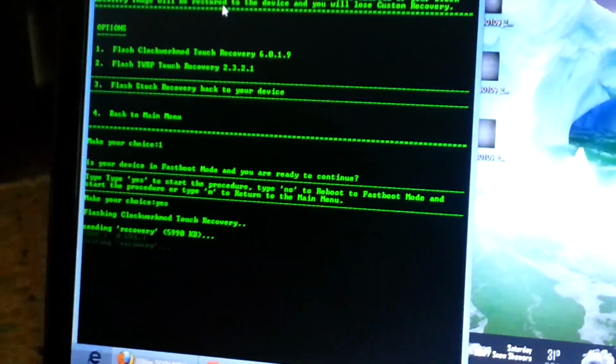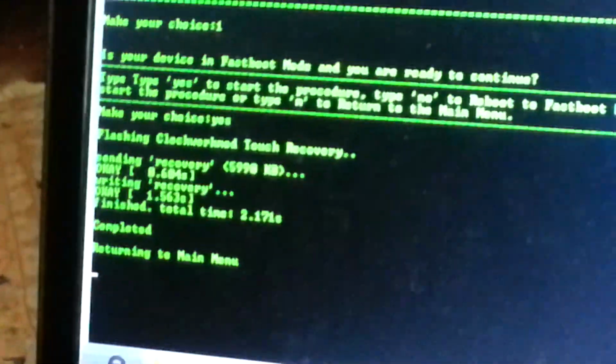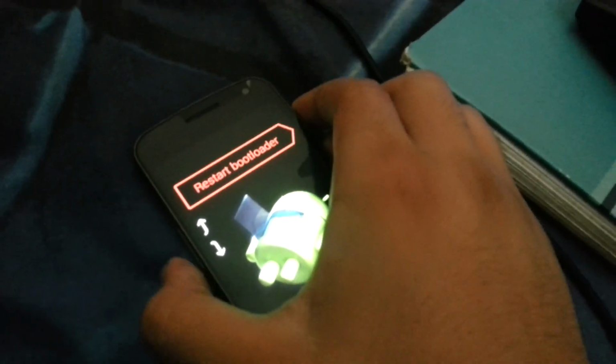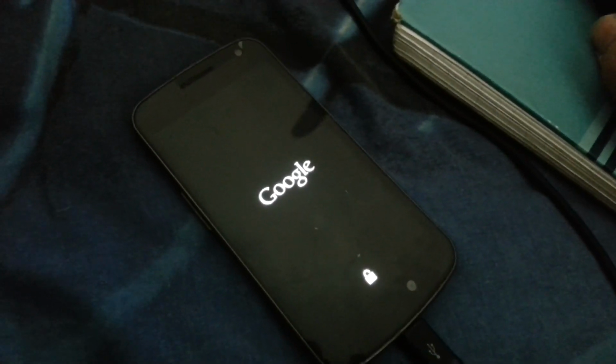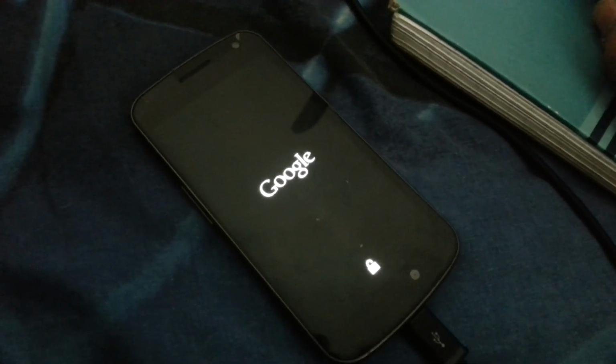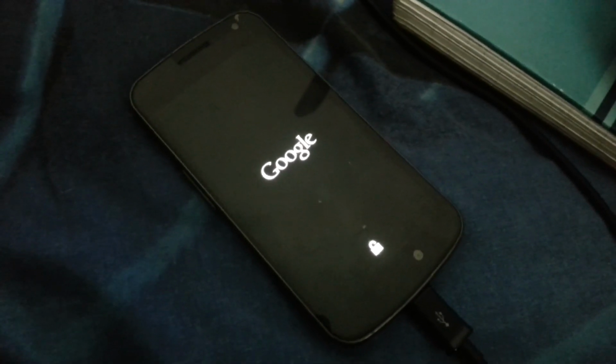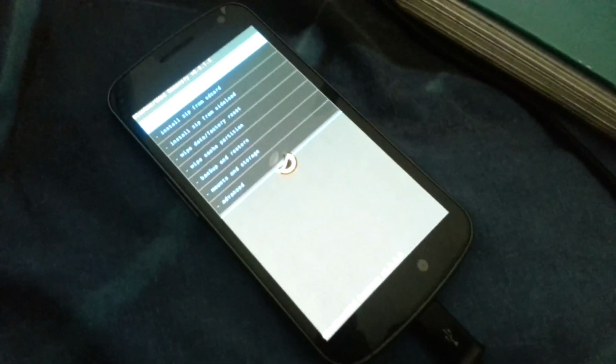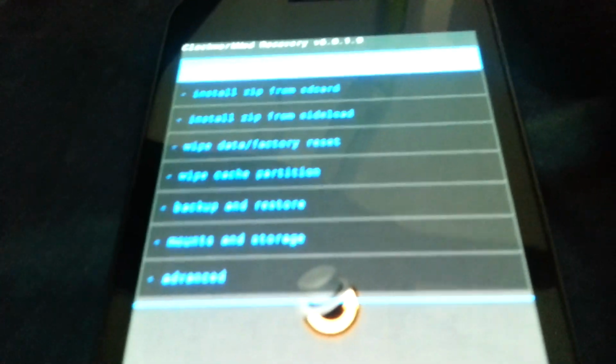And it is flashing Clockwork Mod recovery, and it is sending, kind of doing all kinds of stuff, and it says that it's finished. So I'm gonna go back, go to phone, go to recovery mode, as you can clearly see over here. This is the Clockwork Mod recovery and Clockwork Mod touch recovery.